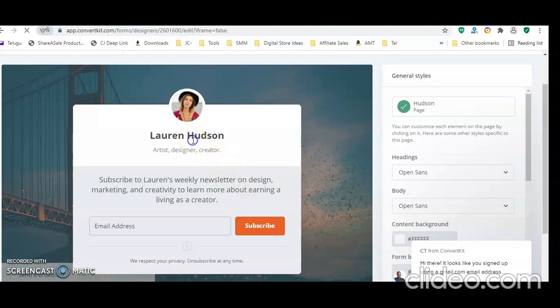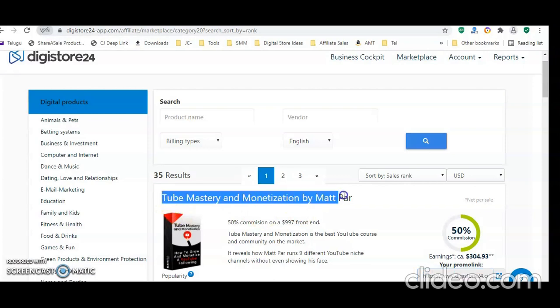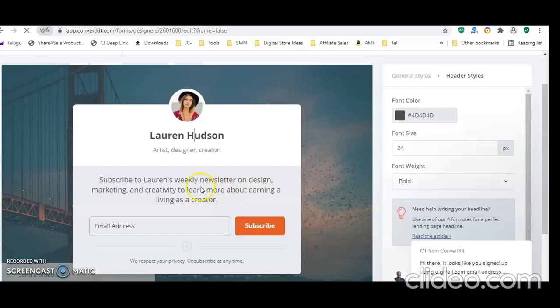Here you can change the text of the product. We are going to promote this product, so we just need to replace the text of our landing page.